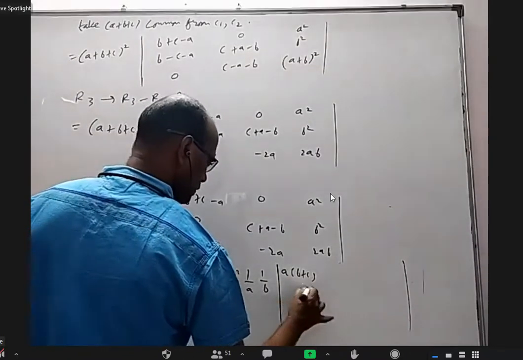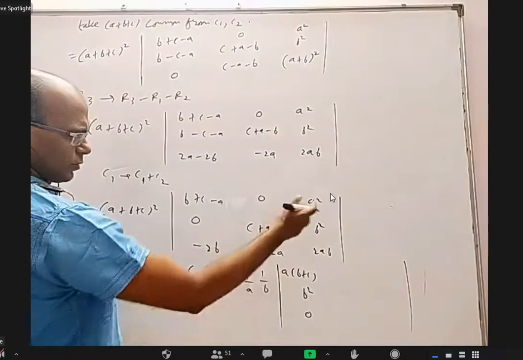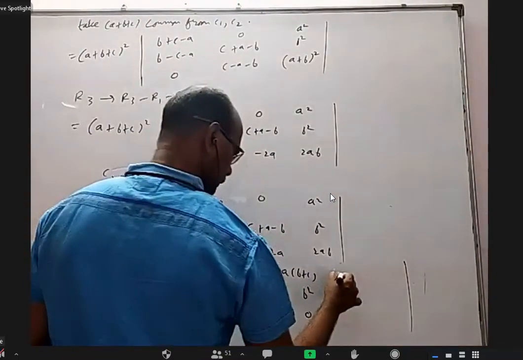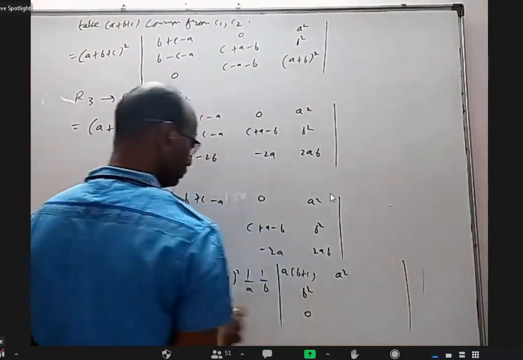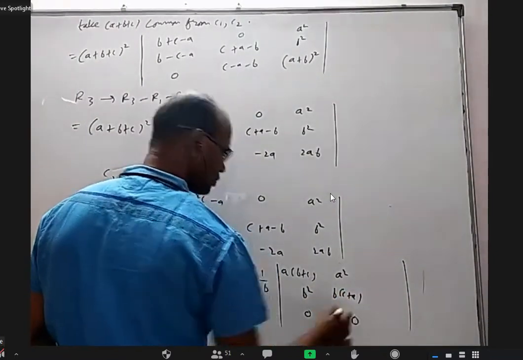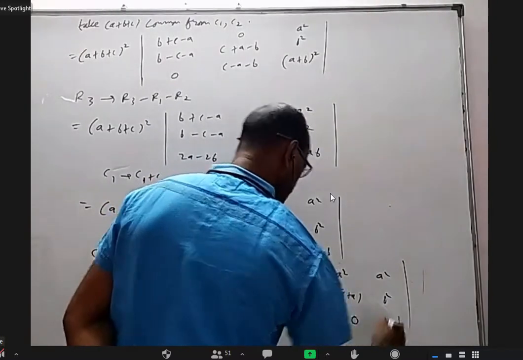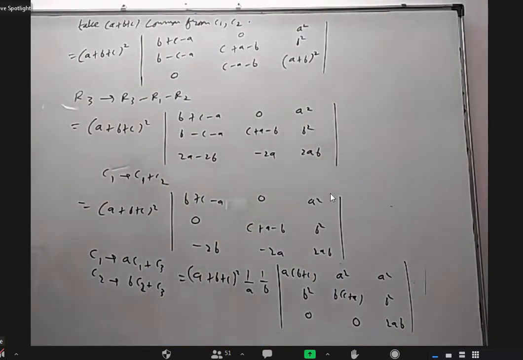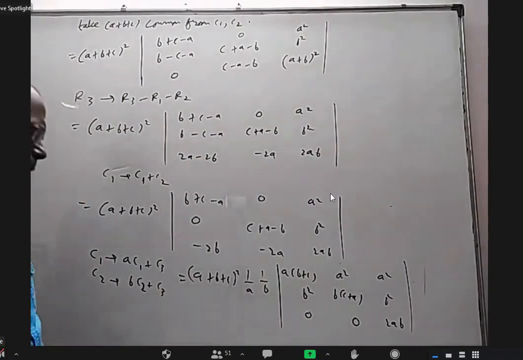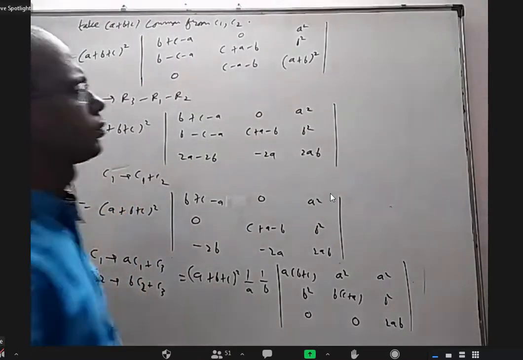Let me see. I'll get b square here, 0 here. When I multiply this with b and add a square here, this is b into c plus a, this is 0. And a square, b square, and 2ab. Okay. Now I'll just expand because at least 2 zeros I got in one row.